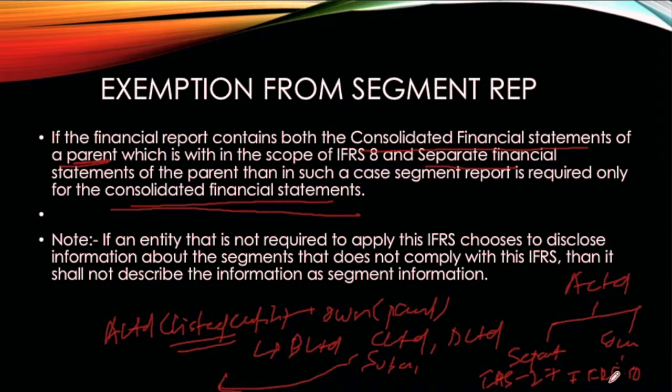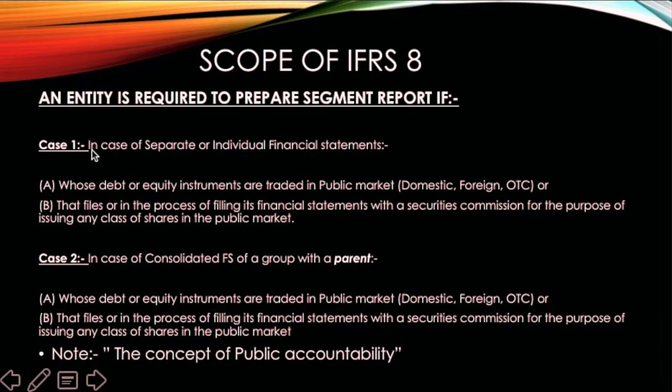In such a case, the exemption says that if we are preparing a consolidated financial statement, then you need to prepare the segment report only for the consolidated financial statement, not for the separate. Because if this condition is not there, A Limited is qualified under both the criteria.